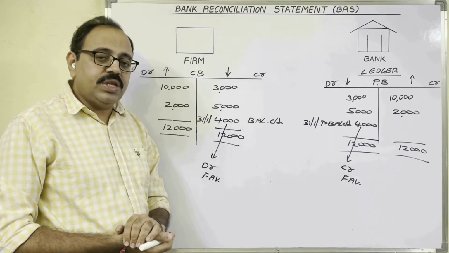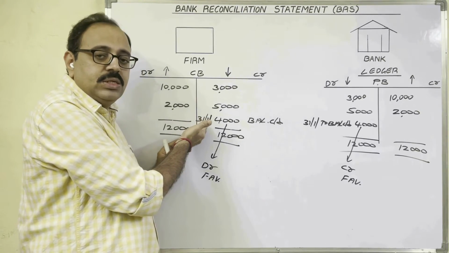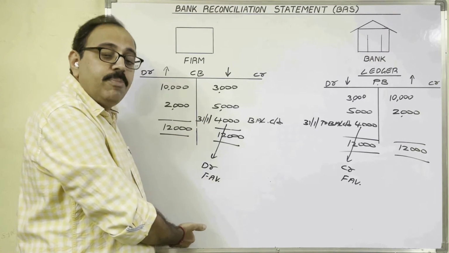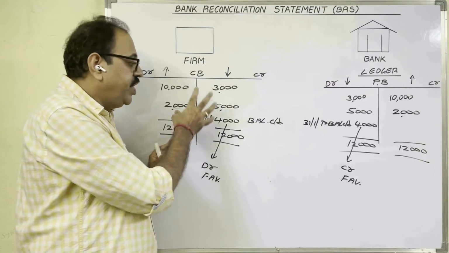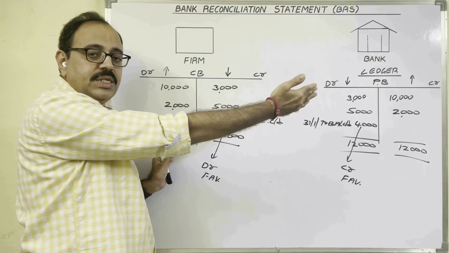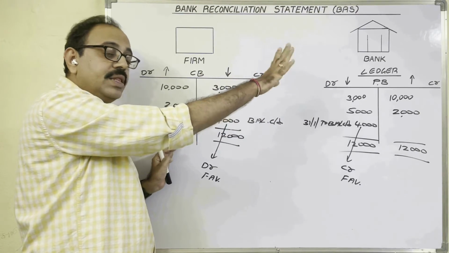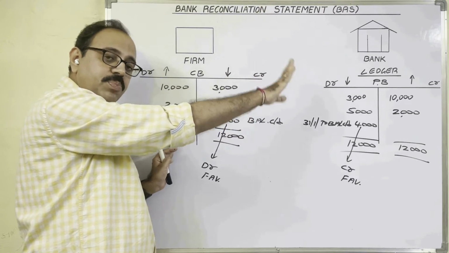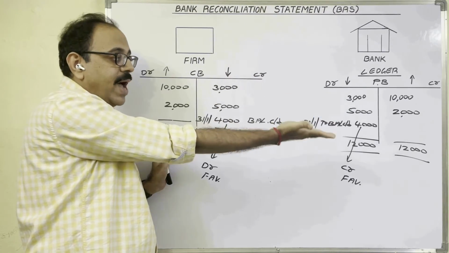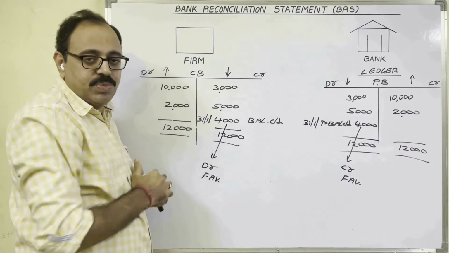What are the reasons for that? Suppose somebody has given a check to us. Instead of going to their bank, what do we do? We deposit that check in our account. When we deposit, on that day only we assume that bank collected that money, that amount is deposited in our account, our bank balance is increased. So we increase the bank balance in cash book.